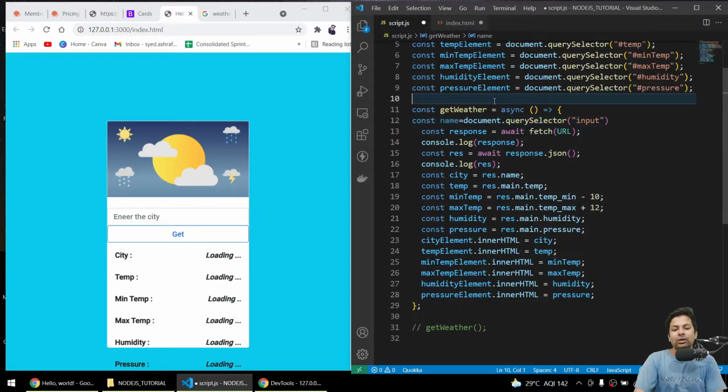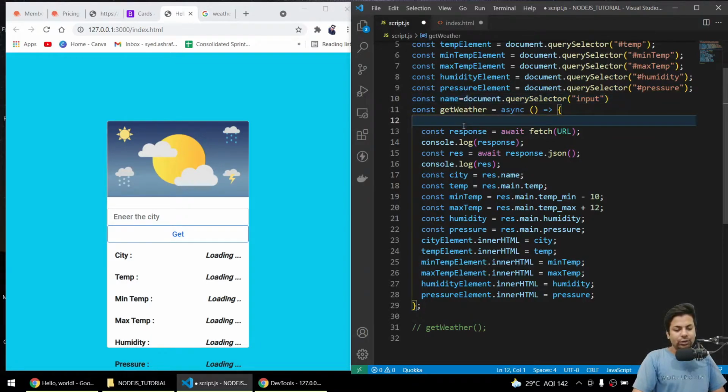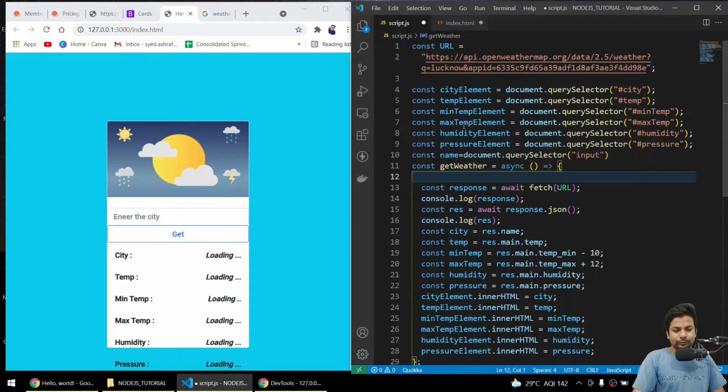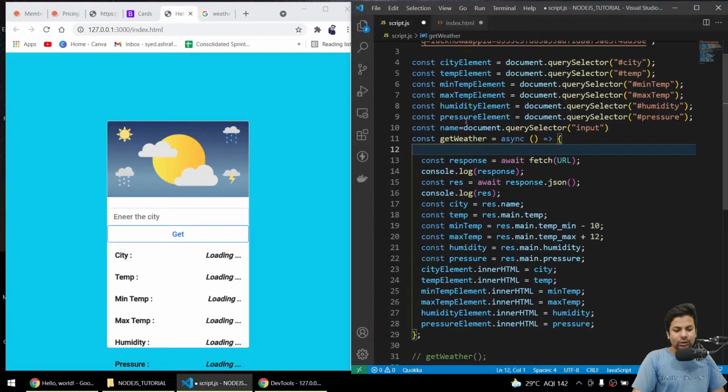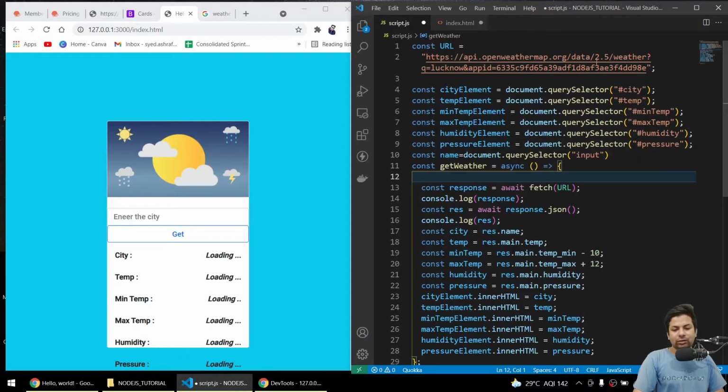Why have I not done it above? I can just do it above also and get the value afterwards. Now I'll get the value in name.value, but this I have to push into the URL.